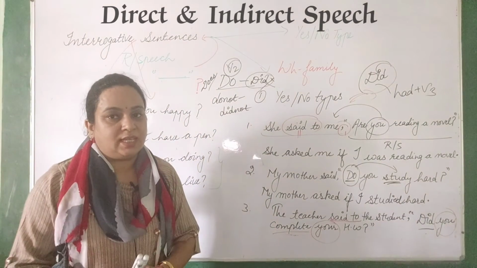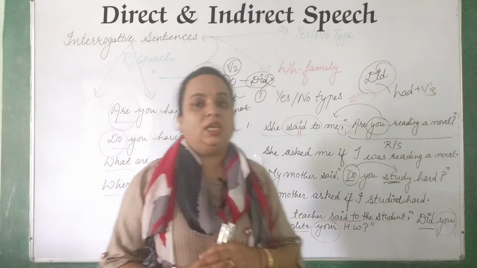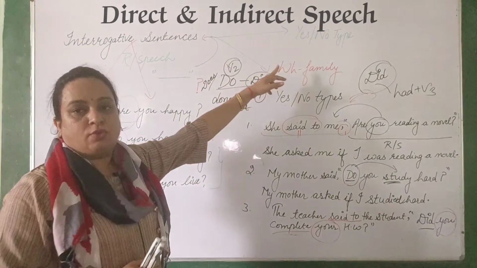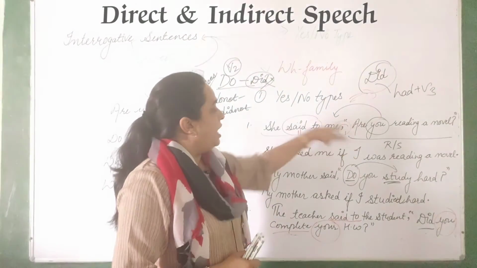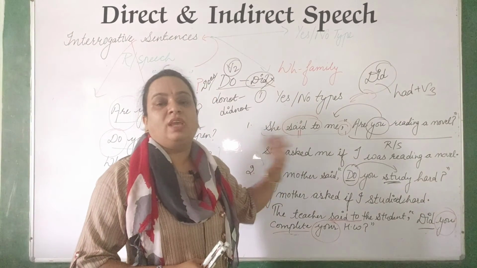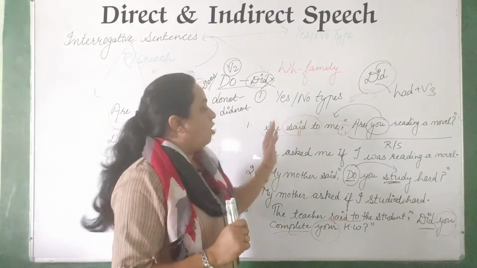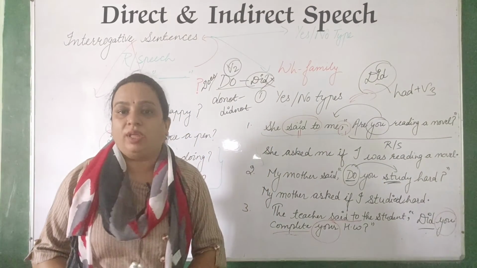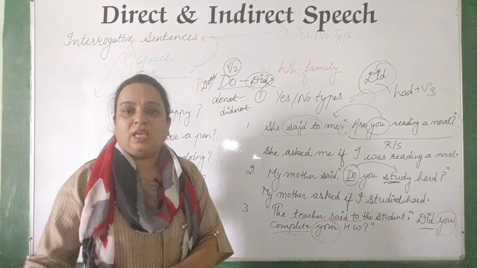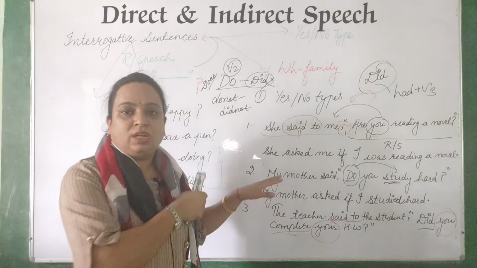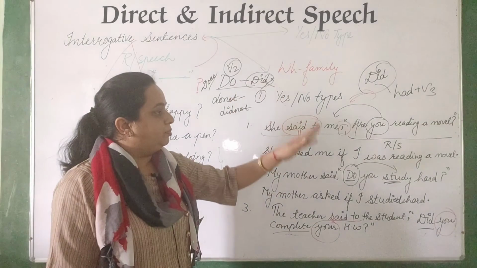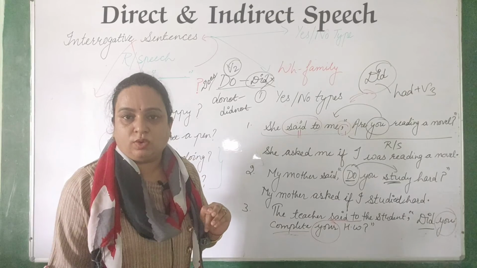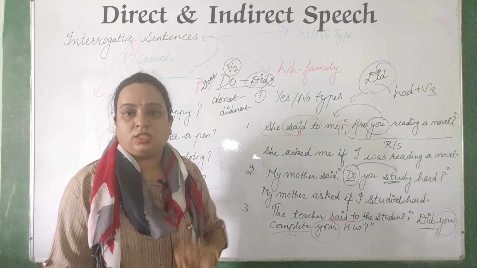This is quite easy. I want to tell you only what the changes are. When we have yes-no type questions, we learnt that in place of said to or said we write asked or inquired. In place of commas we write if or whether. The rest of the changes are the same. Pronouns will be changed as we did in the basic rules. The tense will be changed as well: is, am, are change into was, were; has, have change into had.